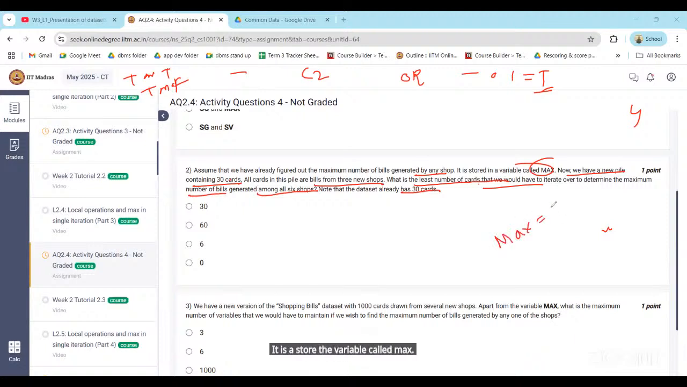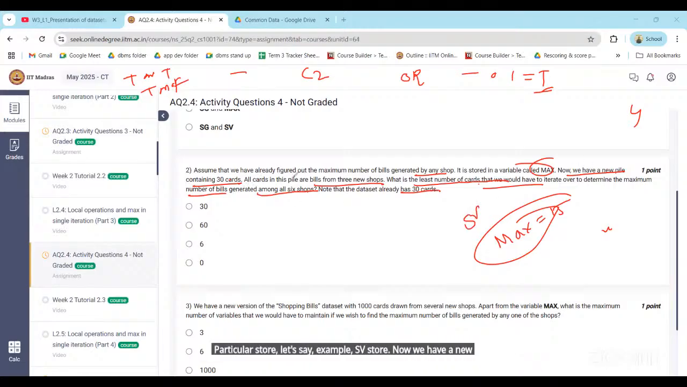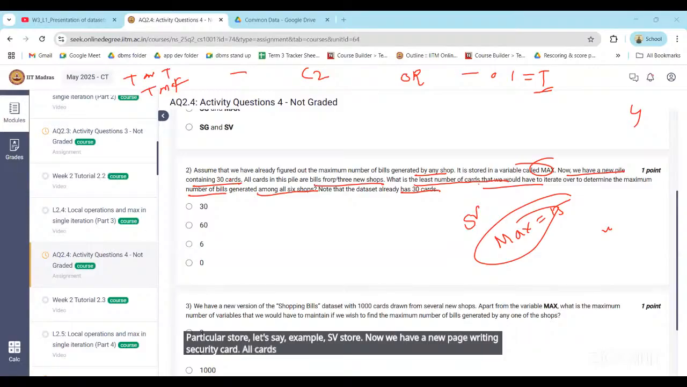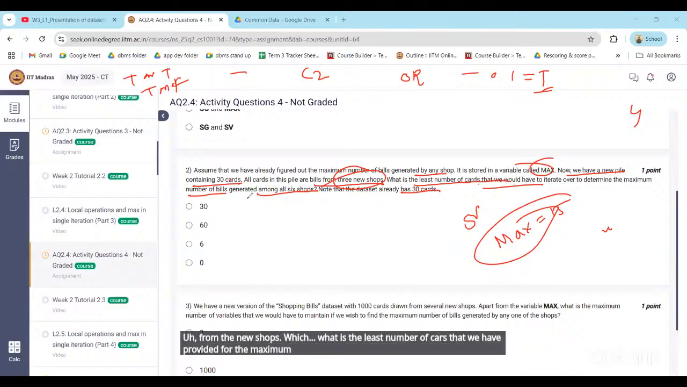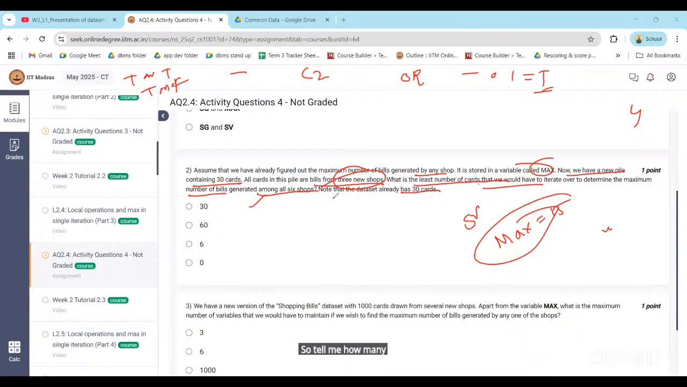Let's say we have 50 cards for a particular store, for example SV store. Now we have a new file containing 30 cards. All cards in the file are from 3 new shops. What is the least number of cards that we have to iterate for determining the maximum number of bills generated among all 6 shops? So tell me how many comparisons are required? Option A is 30, because we already have the maximum in max. So no cards will add up, right?